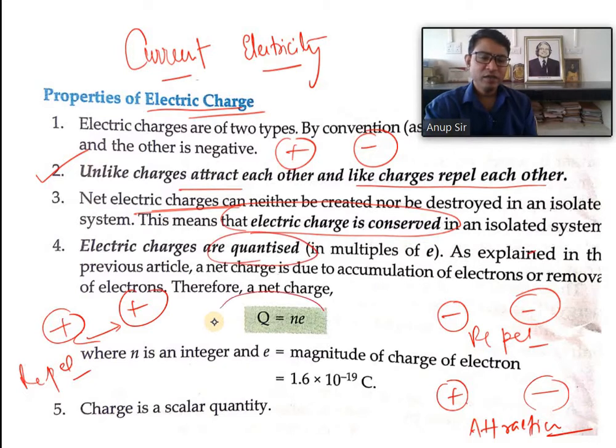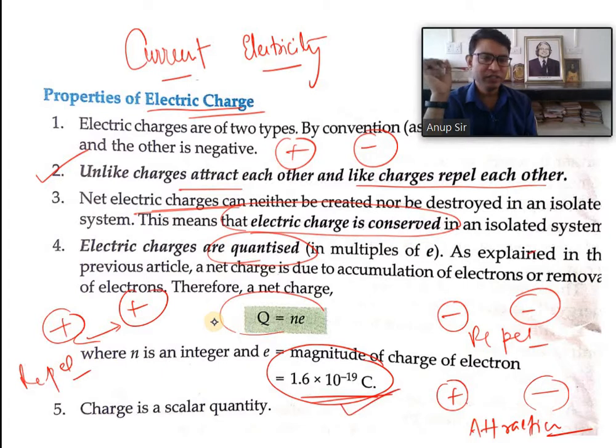Quantized means that whatever charge you find on any body will be a multiple of one smallest standard charge. That smallest standard charge is the charge present on an electron. The charge on an electron is 1.6 × 10^-19 coulomb.